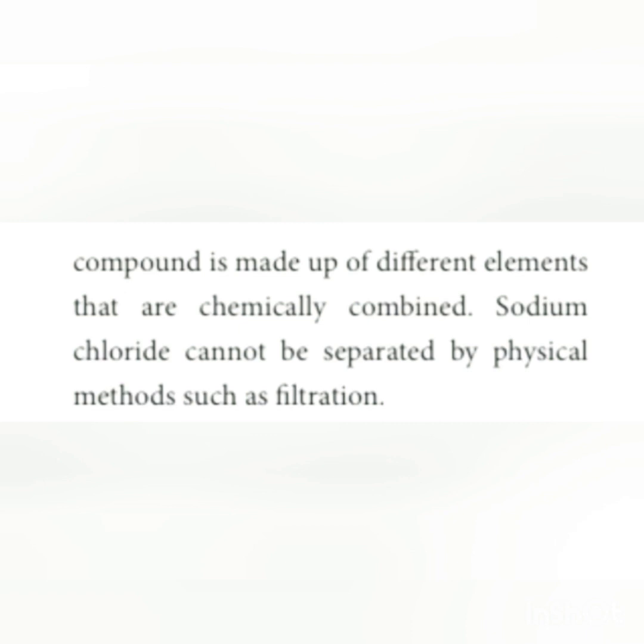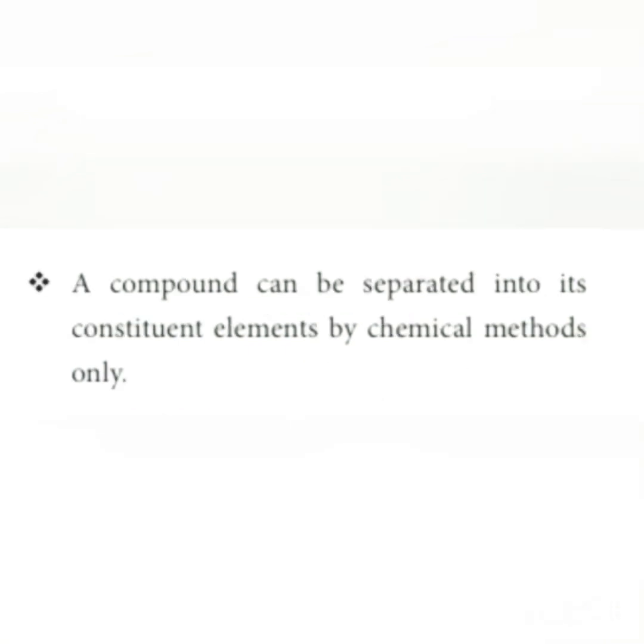So we cannot filter and separate sodium chloride. It needs some chemical method. And as I said, a compound can be separated into its constituent elements only by a chemical method.